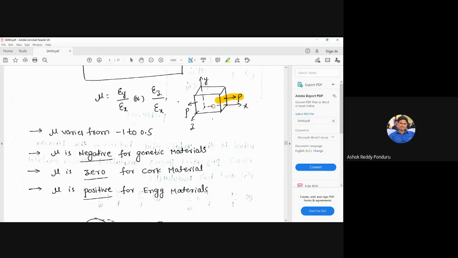If the dimensions increase in the direction of the load when subjected to tensile, and decrease when subjected to compressive, for those materials the Poisson's ratio is positive. But some materials are not like that. If you apply a compressive load in a particular direction, in that direction the dimensions increase. That is the reverse process. Actually, dimensions should decrease here, but the dimensions increase. Some materials are there like that. For all genetic materials, when you apply a compressive load in a particular direction, in that direction the dimensions increase.